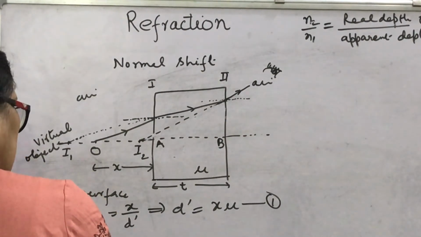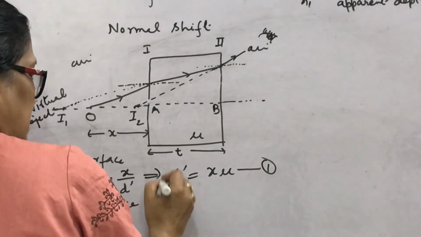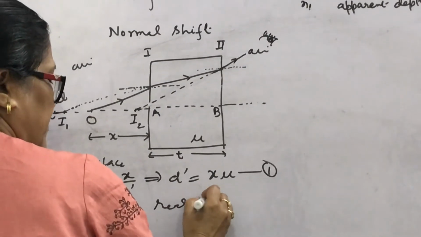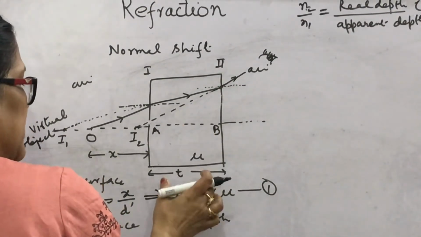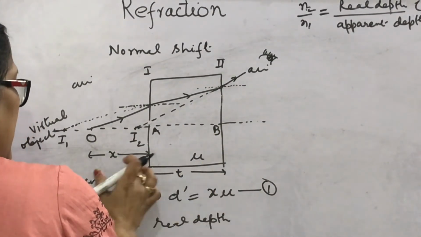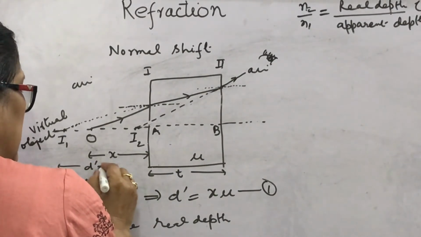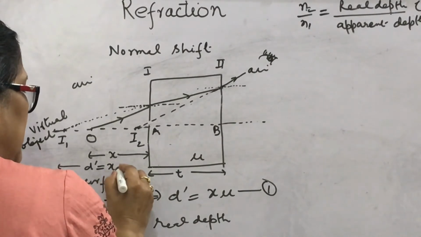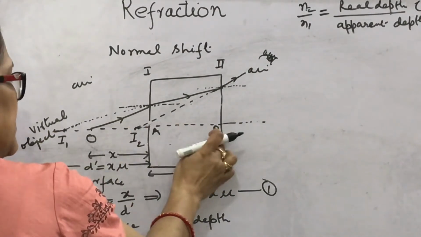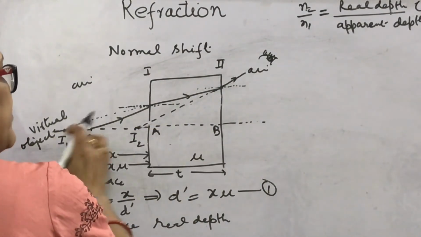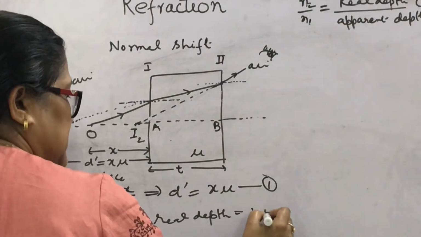Real depth will be I1 to B. What is this? T, and what is this? D dash, and d dash is x mu. So this B to I1 total is the real depth for this surface, that is T plus x mu.